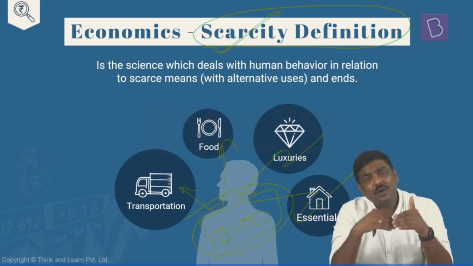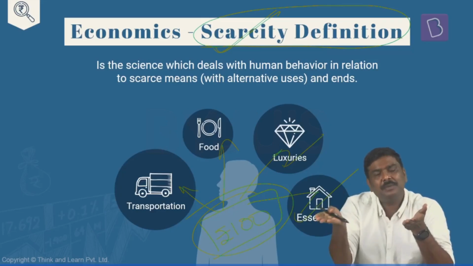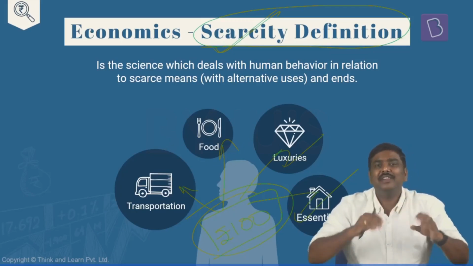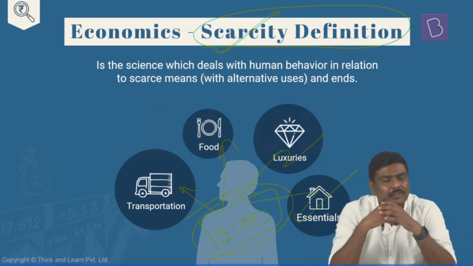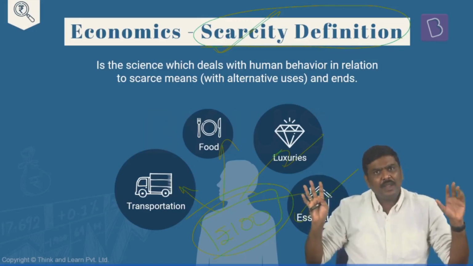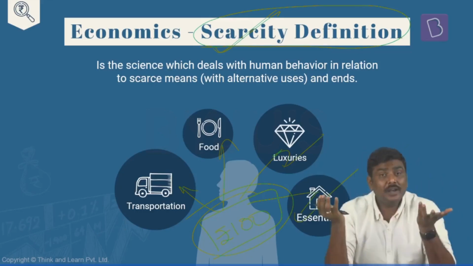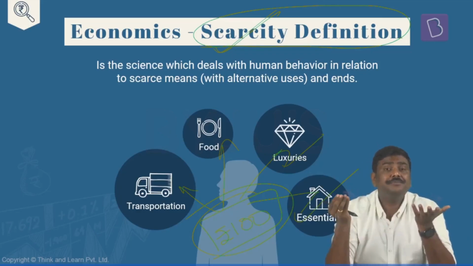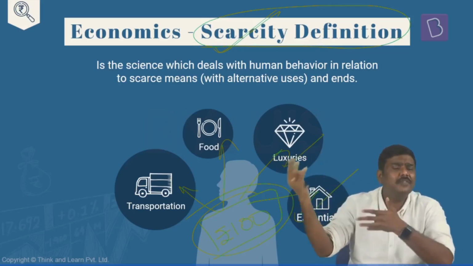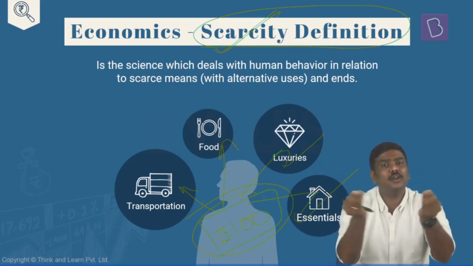In that particular situation, what we generally do is, although the same 100 rupees can be used for multiple purposes, we will use this particular 100 rupees for the immediate requirement, for the immediate need. For example, within this particular 100 rupees, today I might simply say, I don't want to go anywhere. I would want to simply consume food and I want to purchase essentials for the household. Or else, some of you might simply say, sir, rather than purchasing essentials, we can do it in the next month, or let's say after 1 week. Today, using this 100 rupees, let me have food and travel around the city.